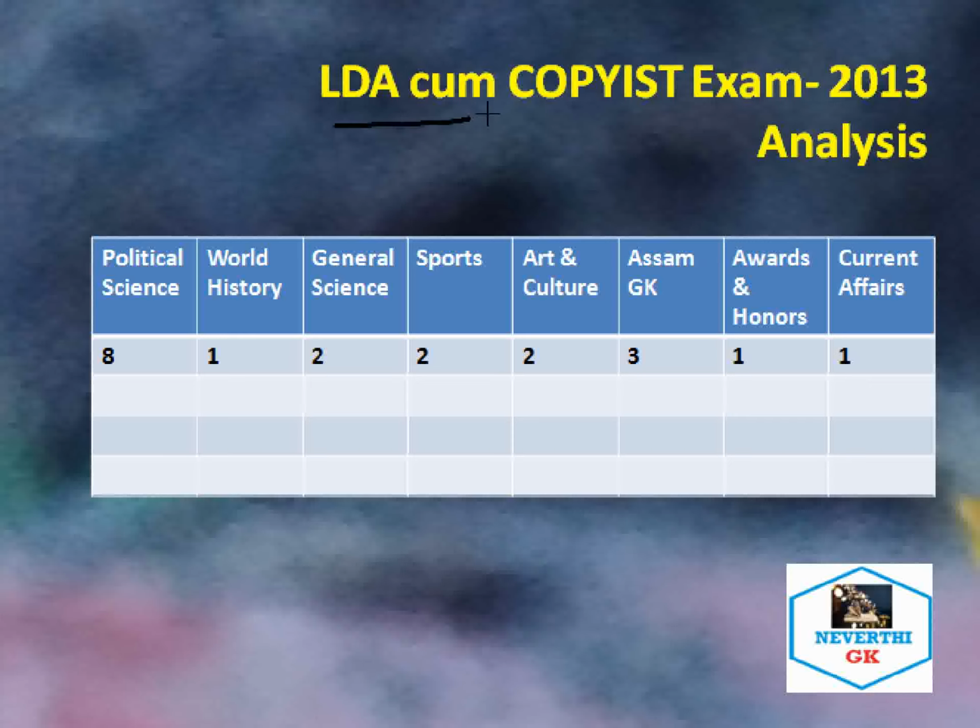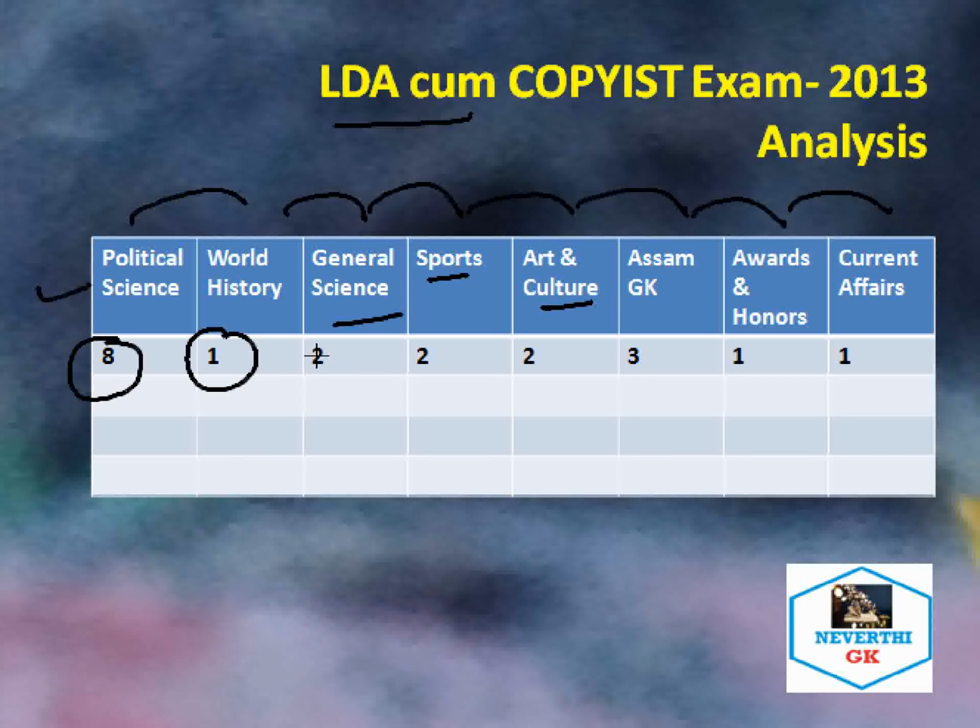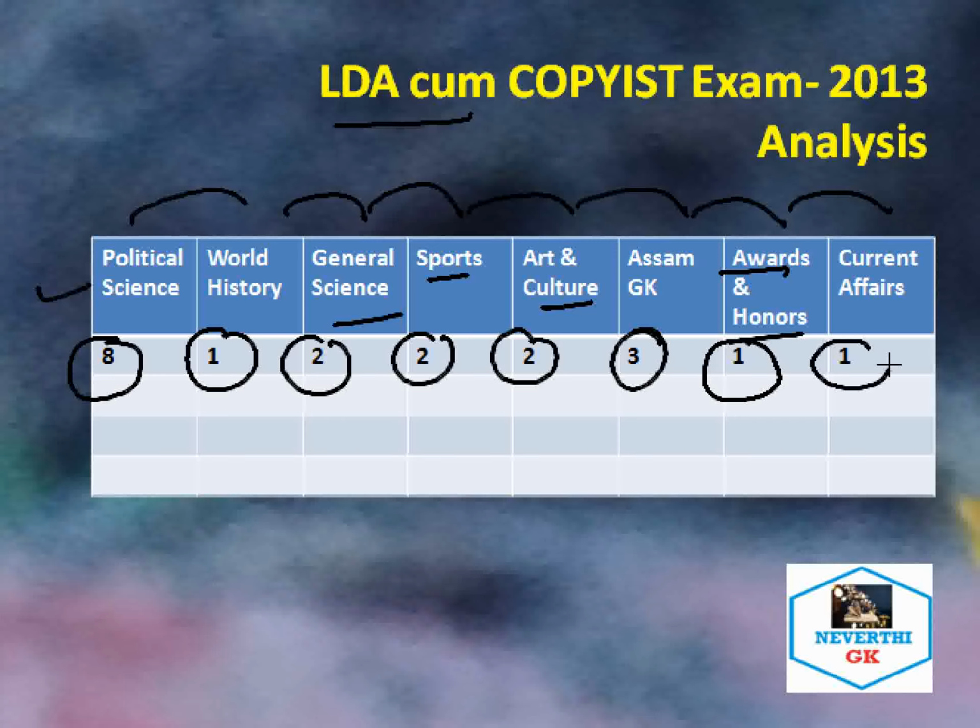So moving ahead, let's try to find out the sections of questions that are included in the general knowledge questions in the 2013 LDA and COPIS examination. As you can see on the screen, from political science, 8 questions were asked; from world history, 1 question; from general knowledge, sports and art and culture, 2 questions each were asked in the examination. From Assam GK, 3 questions; from the award and honor section, 1 question; and from current affairs only 1 question was included.